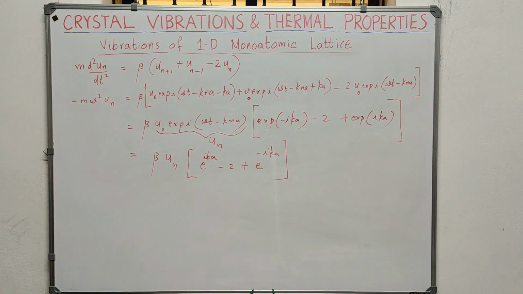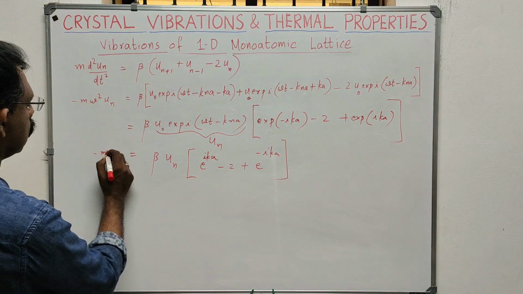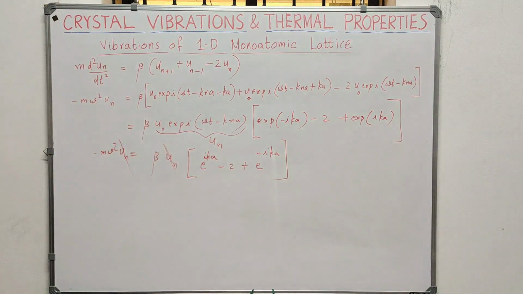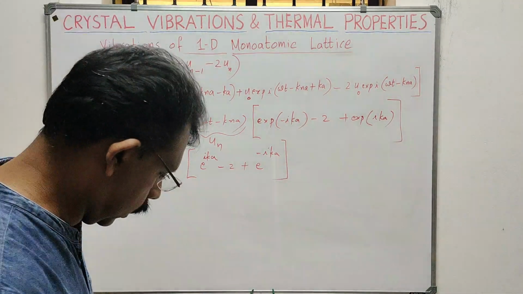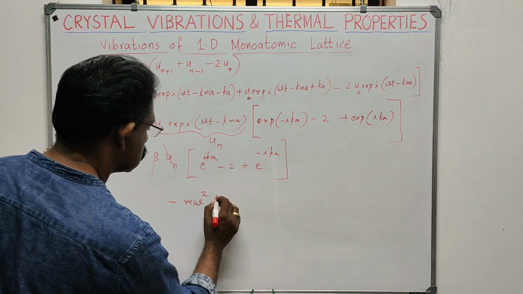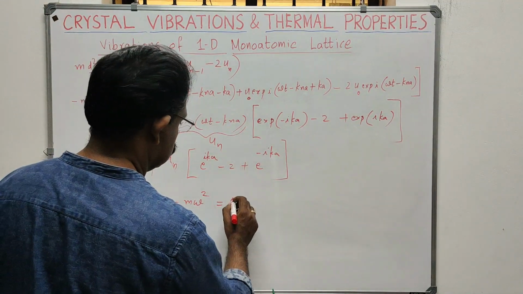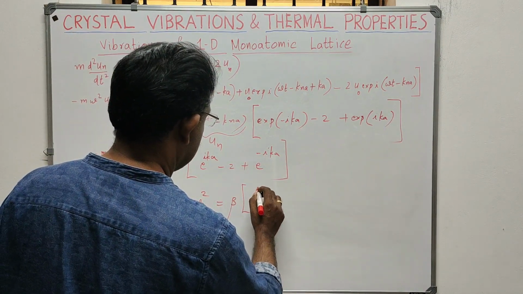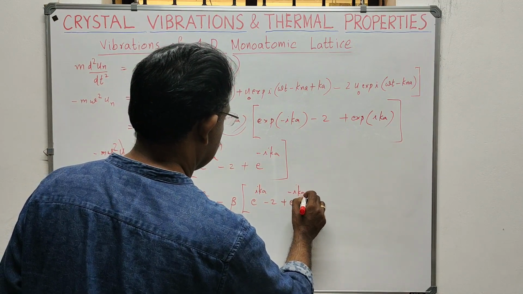So on the left hand side we will have minus m omega squared un. You can see that un and un will get cancelled, and finally I will get minus m omega squared is given by this equation. So I can write minus m omega squared will be obtained as beta into this one, okay, e raised to ika minus 2 plus e raised to minus ika.